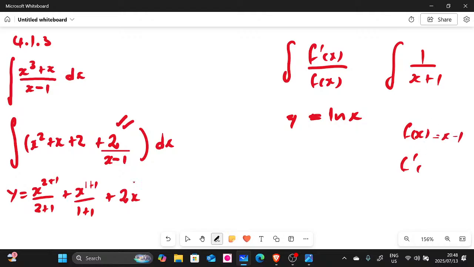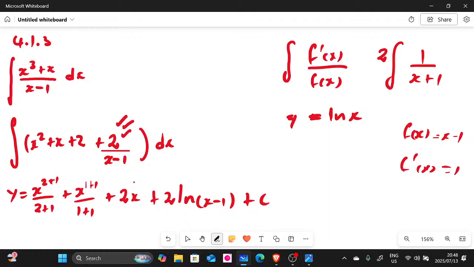So f of x prime is going to be 1. But we don't have 1 there, we have 2, right? So if you multiply there, we're going to have that 2 there. So you can say plus 2 ln of x minus 1 plus c.